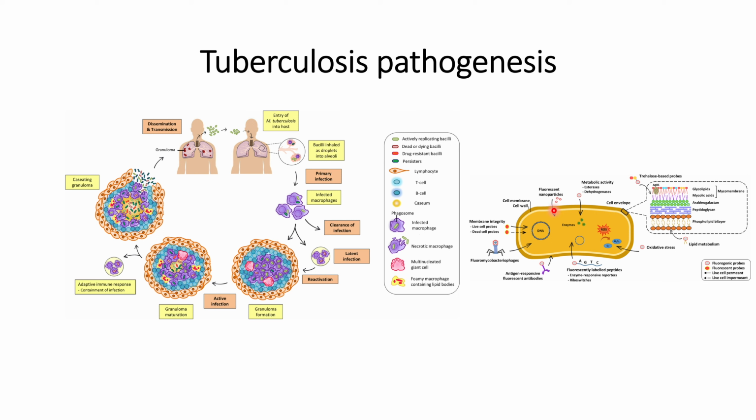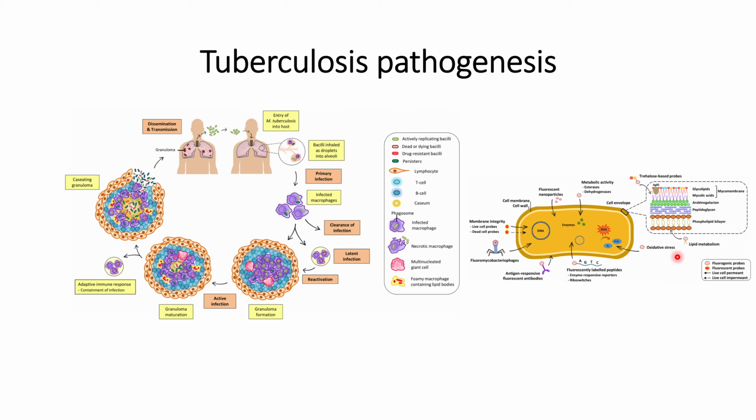However, nowadays strategies have been developed by which we can introduce the protein of interest or fluorescently labeled peptide within the cells.